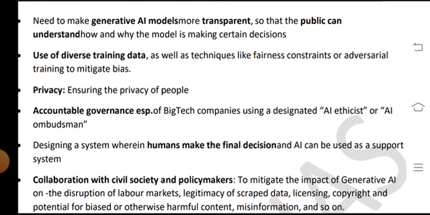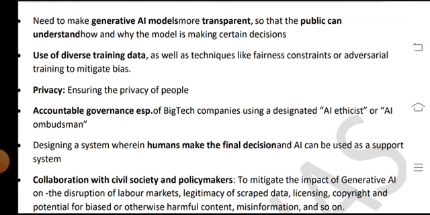Use of diverse training data as well as technical methods like fairness constraints and adversarial training to mitigate bias, primarily ensuring the privacy of people, and accountable governance.